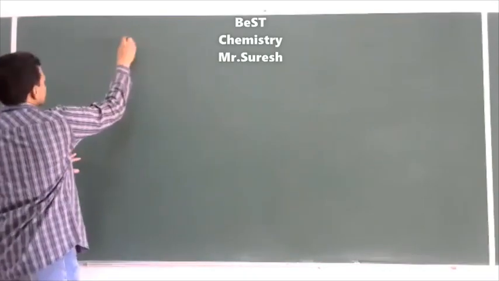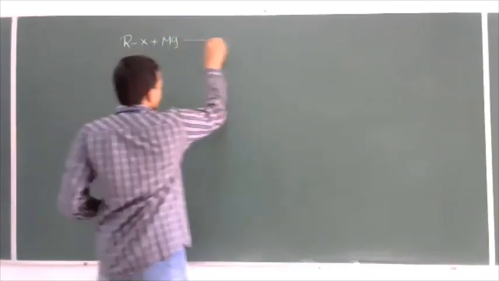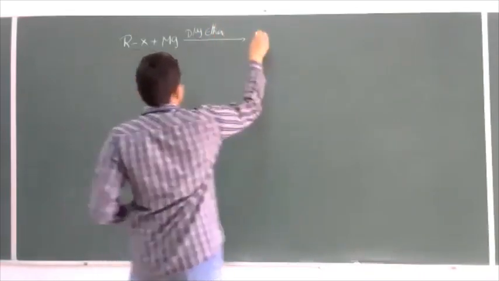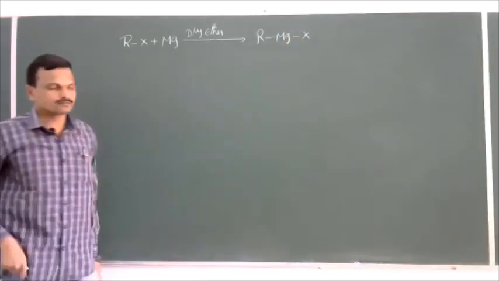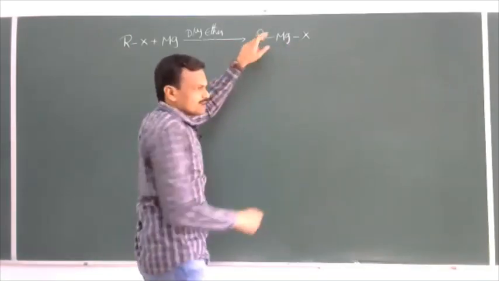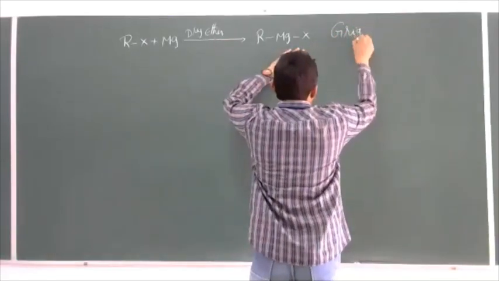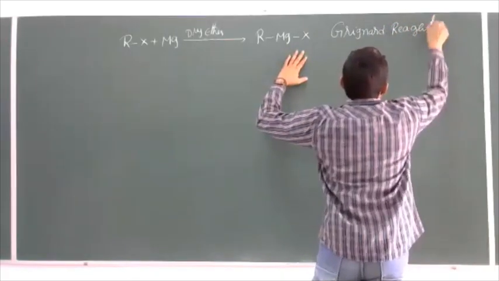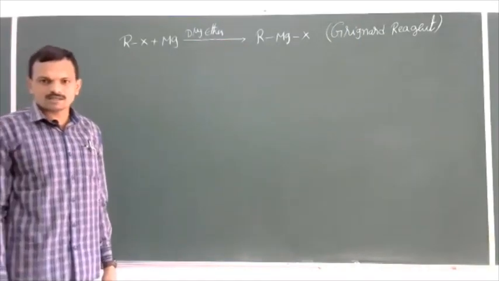So there is nothing but haloalkanes when reacted with magnesium metal in the presence of dry ether gives alkyl magnesium halide. So this alkyl magnesium halide, what is formed here, this is known as Grignard reagent. Nothing but this Grignard reagent is an example of